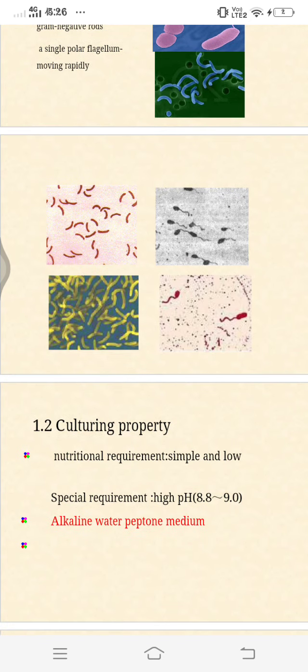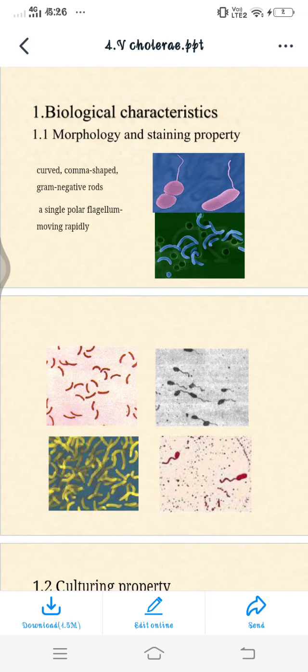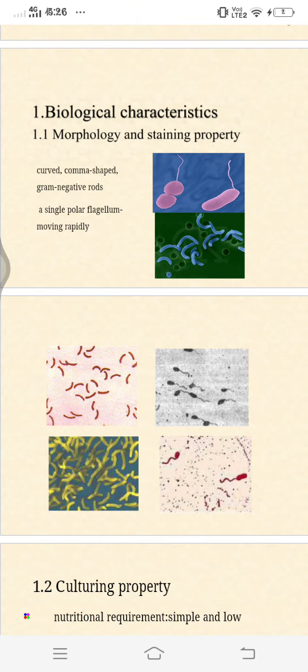And we also use selective culture media. We can use selective media like thiosulfate, citrate, bile salt, sucrose, all together known as TCBS agar. And we can also use the alkaline bile salt agar, that is BSA. And also Monsur's gelatin taurocholate tellurite agar, that is GTTA. So all these agars can be used.